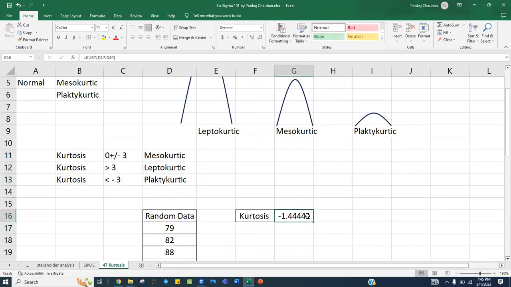But if it is on the lower side, it's moving away from the expected peak, and maybe this is a symptom. Then you need to look at your process to see why the data is showing a low peak and high variation, and why the mean value is a little less than expected. So what will we do? We need to investigate. Though it is not significant, we really do not know, if we ignore the symptom, when this problem will turn out to be a special cause. So this is the way we calculate the kurtosis.